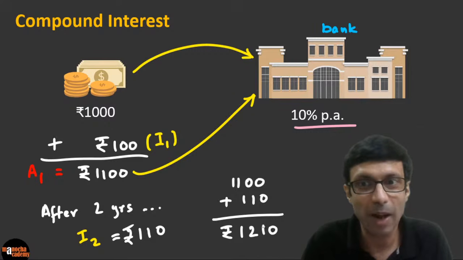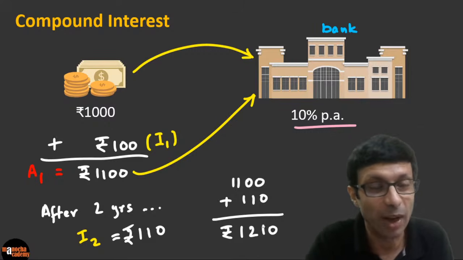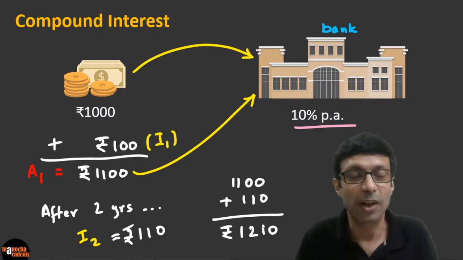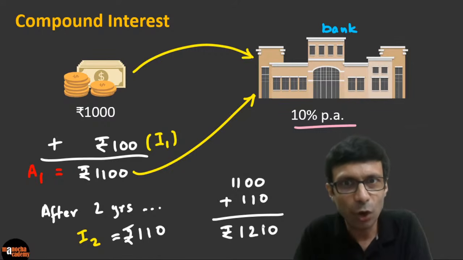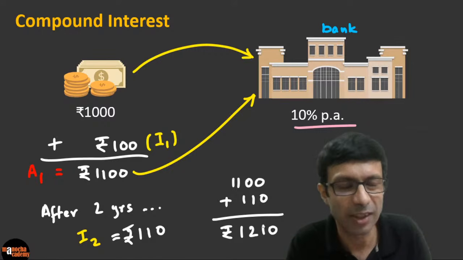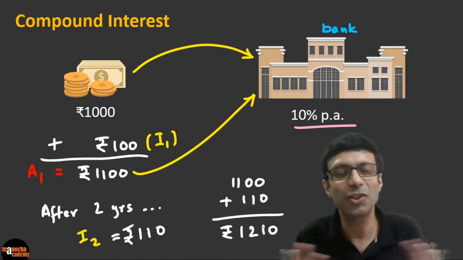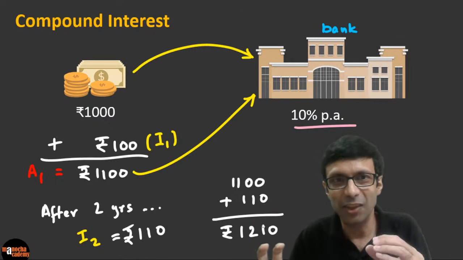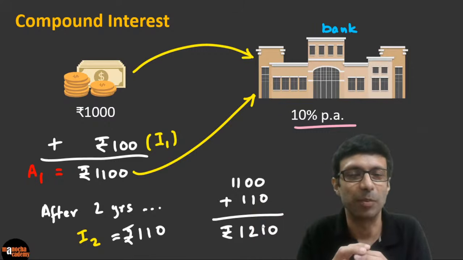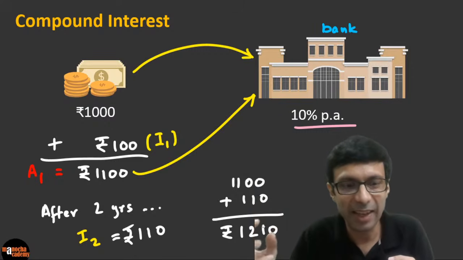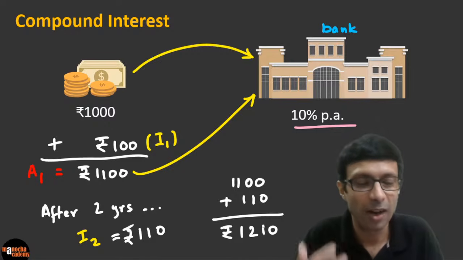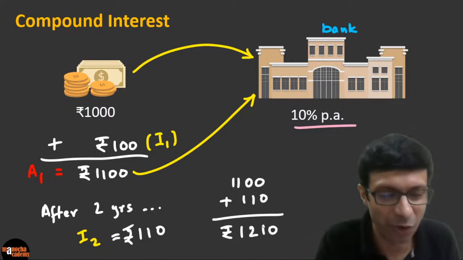So this time now the bank has 1210 from you, and then it's going to be 10% of that, right? Excellent. So this is called compound interest. It's as if you're taking the interest and redepositing it in the bank. But the best part is you don't have to do it, right? The bank automatically takes the interest and adds it to your principal. So the bank is taking the interest and adding it to your principal, and that's how your amount keeps increasing and growing.